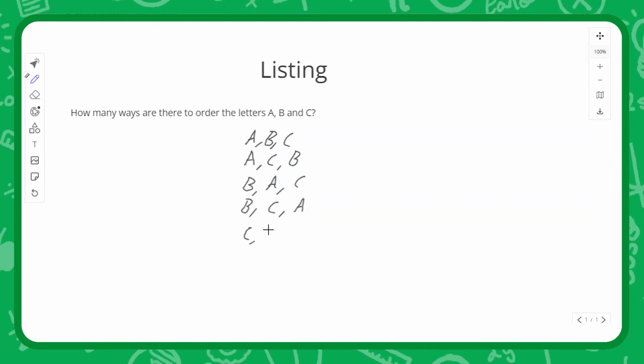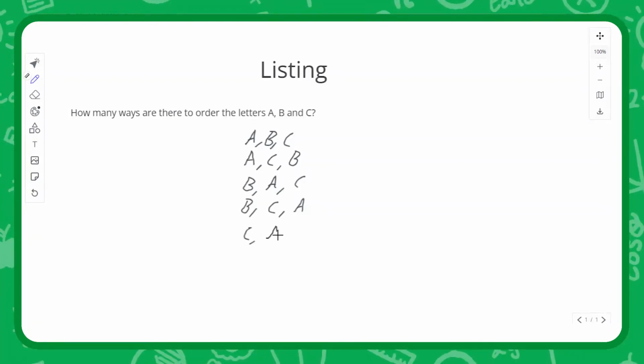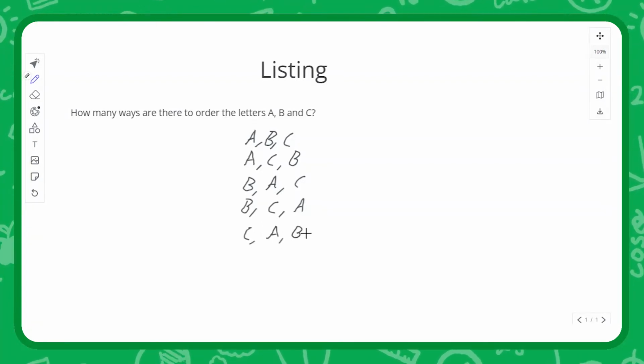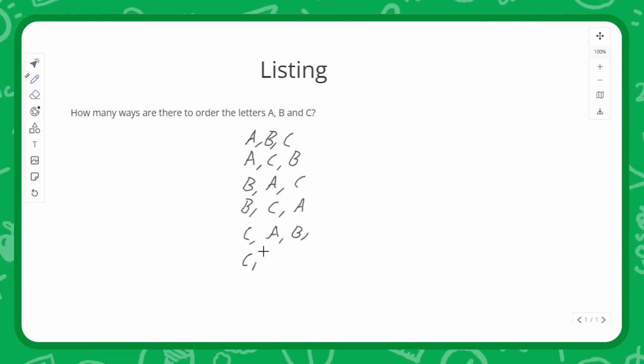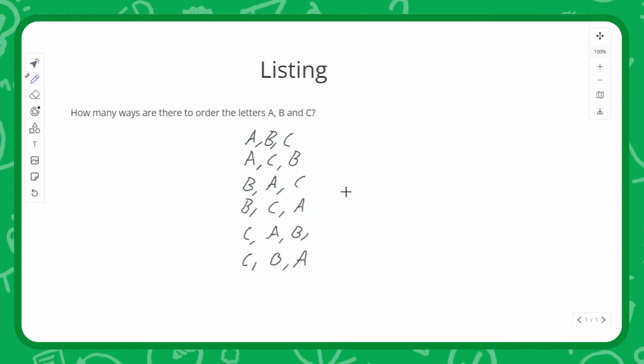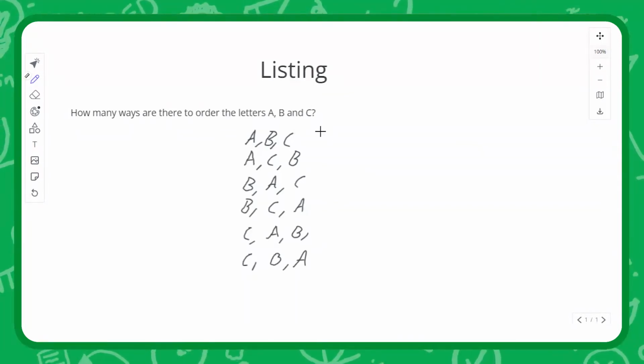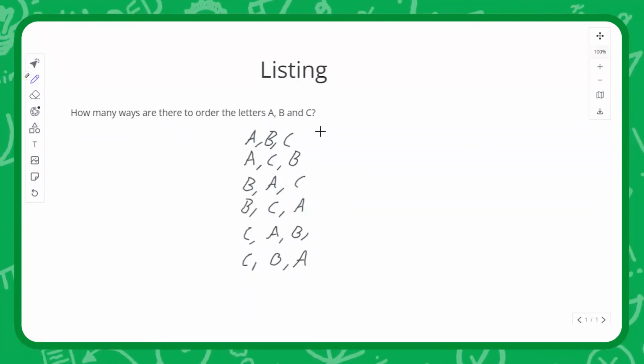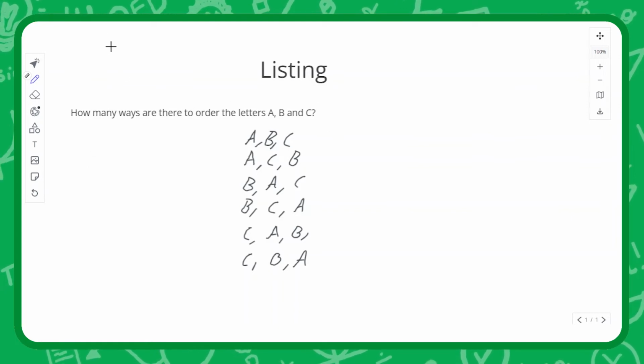So now, starting with a C, again, alphabetical order where possible. A comes first, followed by B. Now a C, and we can't do A, so it's B, A. C, B, A. So, how many ways are there to order the letters? There are 6 ways to order A, B, and C.